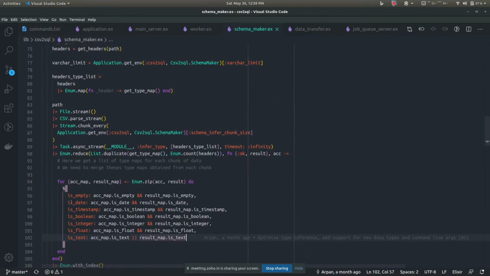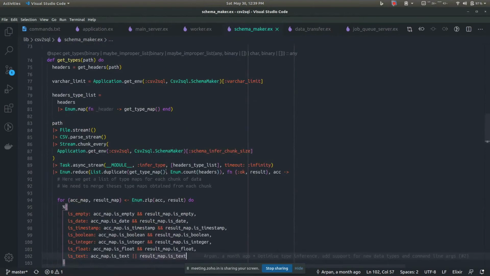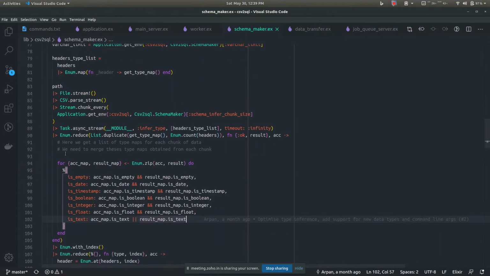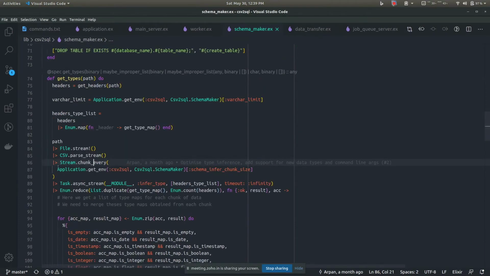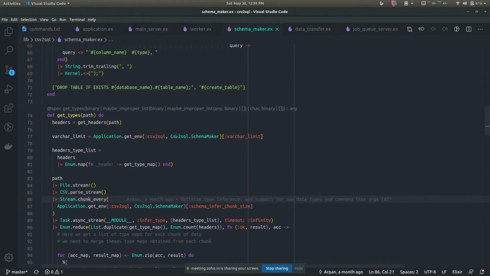So that's what we are doing in here, nothing very complicated. I'm not going into the details of this. This is basically the interesting part: chunking files and doing it parallelly using multiple processes. So this is how the database schema is inferred, and after this schema is inferred, we go on and start inserting the schema into the database. That is actually creating the database tables.